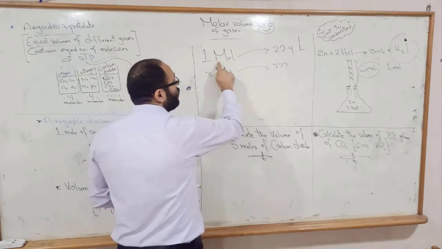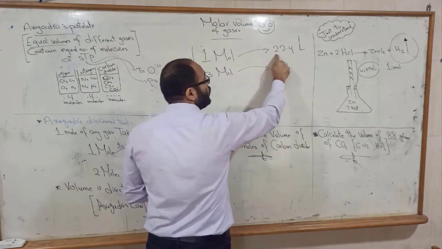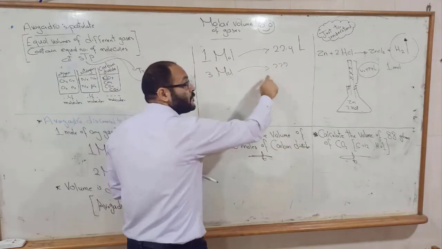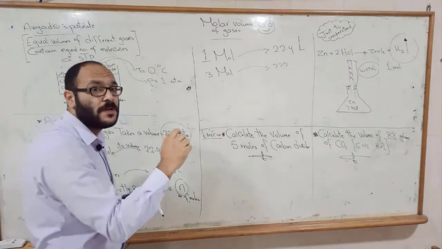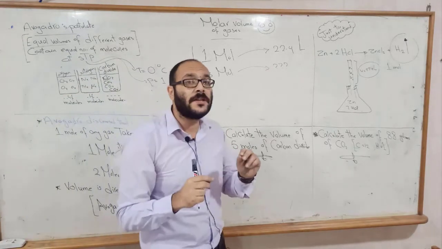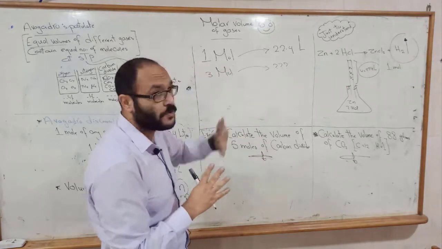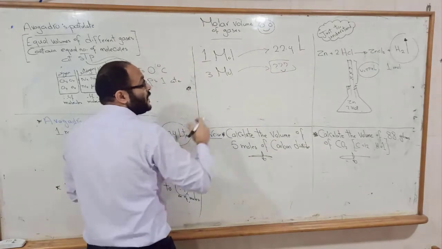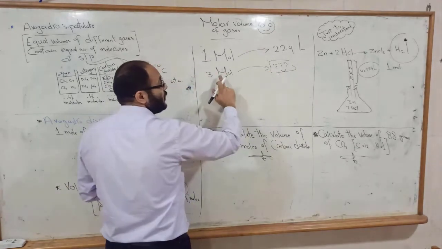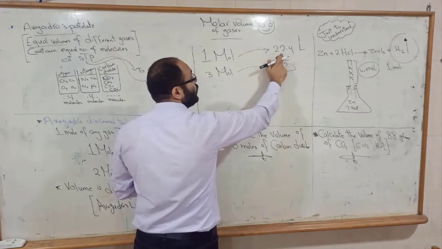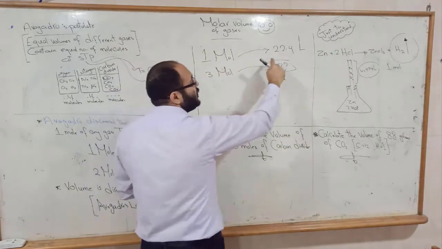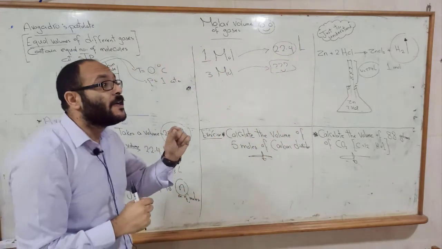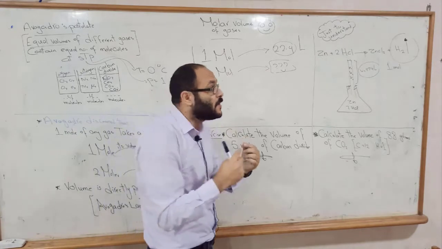So I said 1 mole equals 22.4 liters. So 3 moles equal, I'm trying to make a rule to find the volume of any number of moles. Here we wanted to know the volume, so the volume will equal 3 times 22.4 divided by 1. 22.4 is not any volume. It's a special volume. It's the volume of 1 mole.